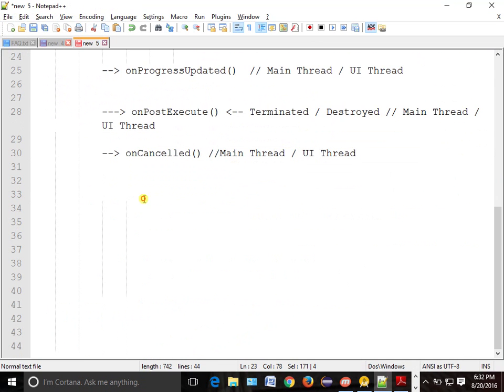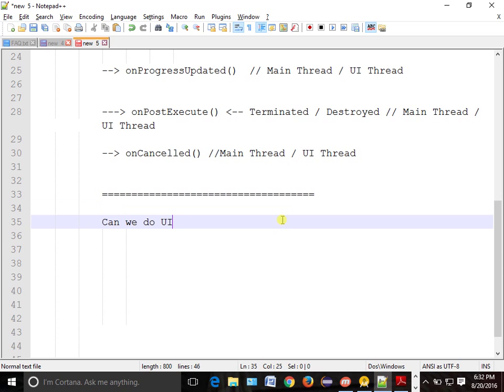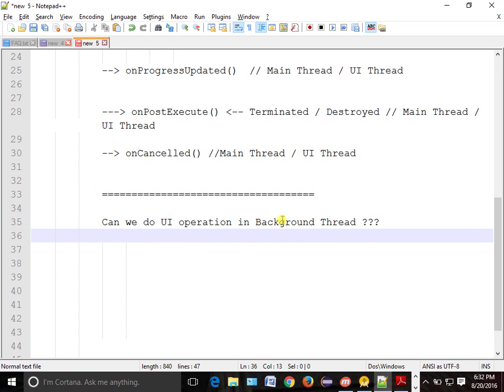Now tell me, a very simple question. Can we do UI operation in a background thread? No. So what should be the answer? No, we can't do. So what should be the answer?